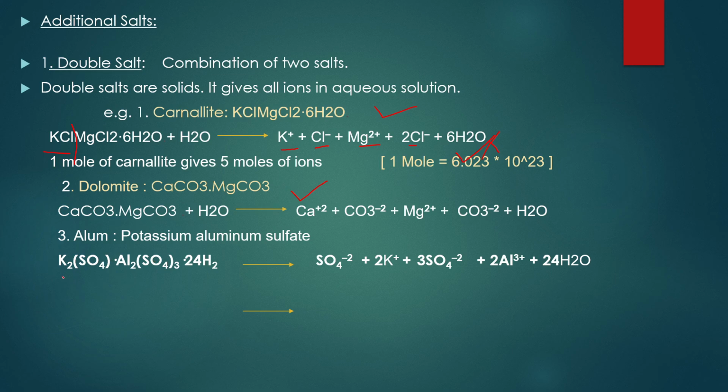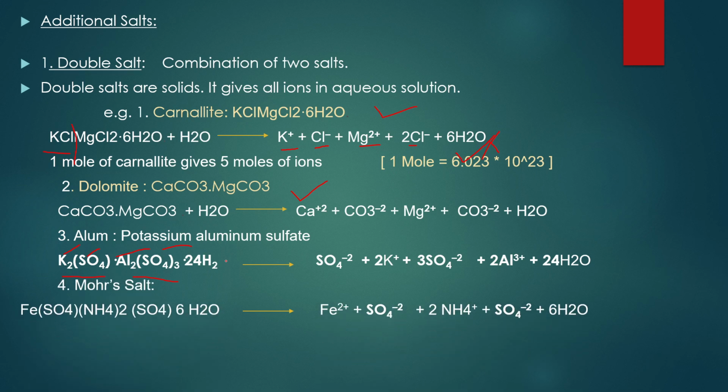How can you tell? You are having one salt and the other salt. A combination of two salts is a double salt. Whenever it is being hydrolyzed, you have to write all possible ions. You are having potassium, so 2K+, sulfate SO4 2−, aluminium 2Al3+, sulfate 3SO4 2−, and the hydrogen will get combined with the water, not 24H2, 24H2O.